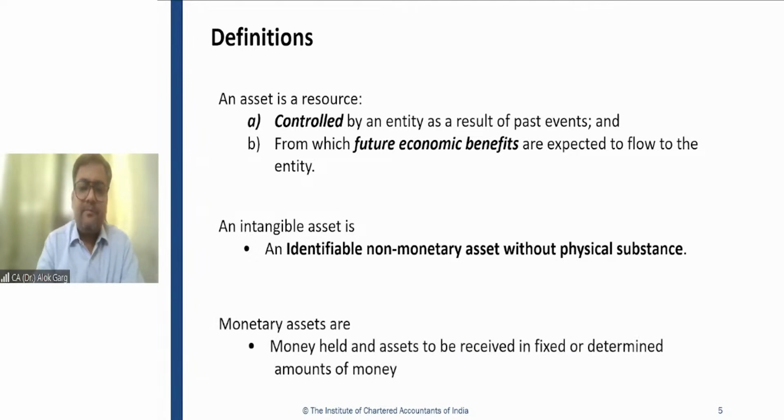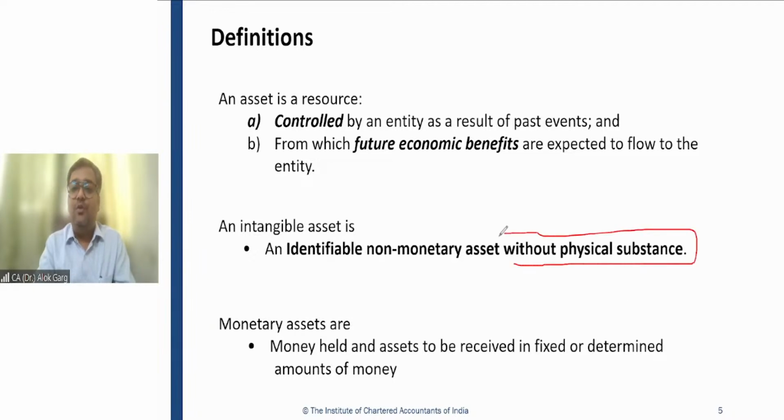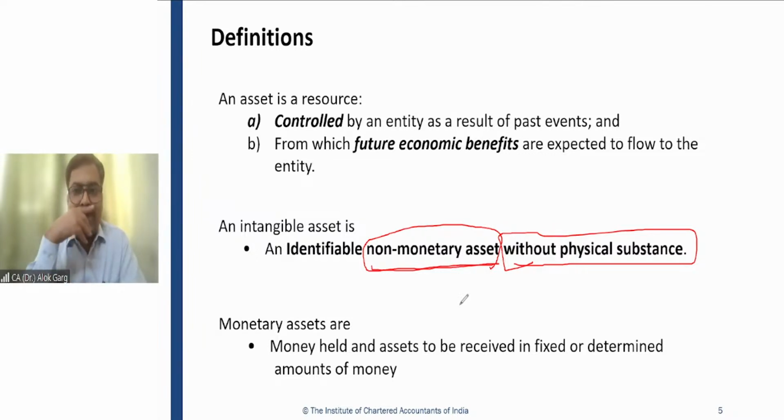So friends, first of all, we discuss the physical substance. Physical substance means which you can see, which you can touch, which you can use in that manner. We know that an intangible asset is without physical substance. Examples of physical substance could be a building or machinery. Next, non-monetary asset. This part, physical substance, is very simple. We have covered it. What is meant by non-monetary asset? First of all, non-monetary assets are those assets which are not monetary assets.